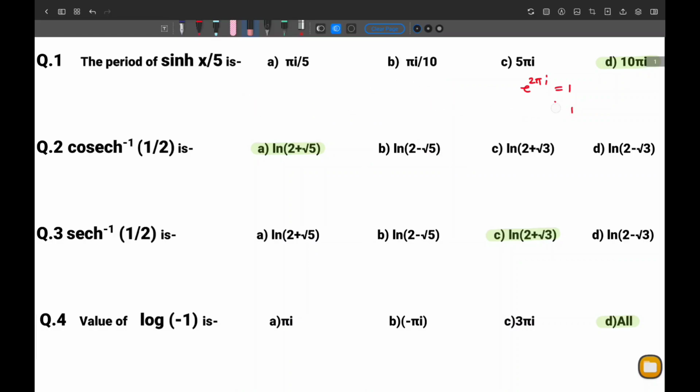Here in the question paper, we are asked to find the period of hyperbolic sin x upon 5.